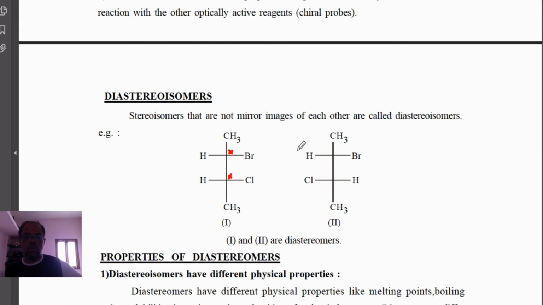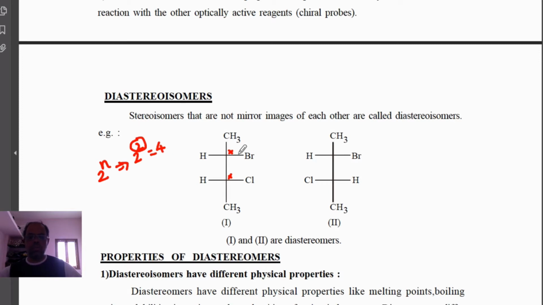If the compound has more than one asymmetric carbon atom, it has a large number of isomers, and the formula is 2 power n, where n stands for the number of asymmetric carbon atoms. For 2 asymmetric carbon atoms, it will be 4 optical isomers.